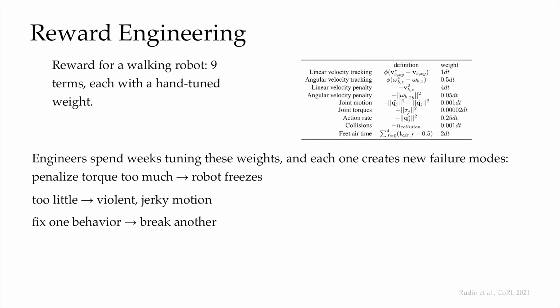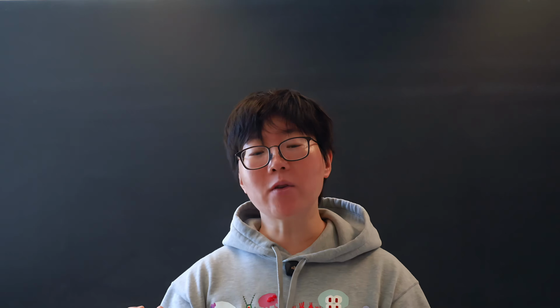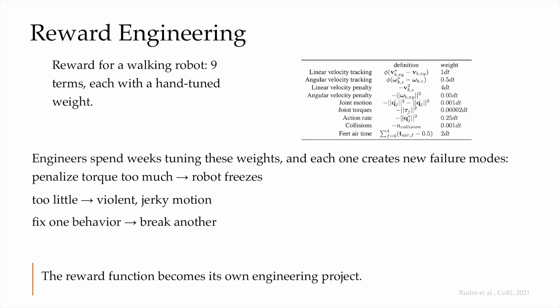If we penalize torque too much, the robot might freeze. It's too afraid to move. If we penalize it too little, we might get violent, jerky motions. Adding a new term to the whole mix might fix one behavior, but we might very likely break another behavior somewhere else. So at some point, the reward function becomes its own engineering project, and oftentimes it's harder than building the robot itself. That is why people now often study reward design as its own problem.